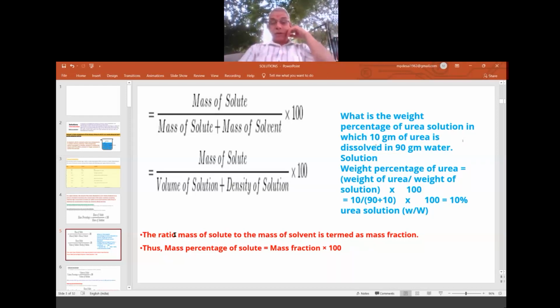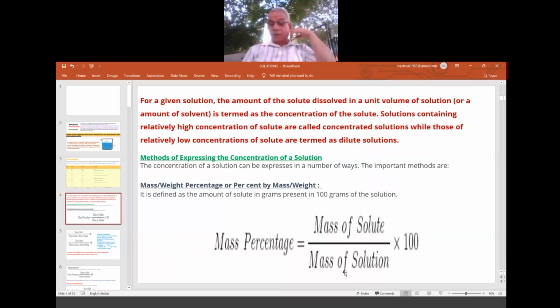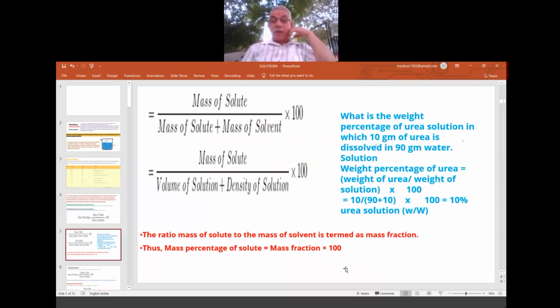Okay, so the ratio of mass of solute to the mass of solvent is termed mass fraction. Mass of solvent, sorry, solvent is not solute. The mass of solute to the mass of solvent is what is called mass fraction. Like 1/2, solute by solvent is the mass fraction in terms of mass. So once again, it is written in a different way: mass percentage of solute is equal to mass fraction into 100.